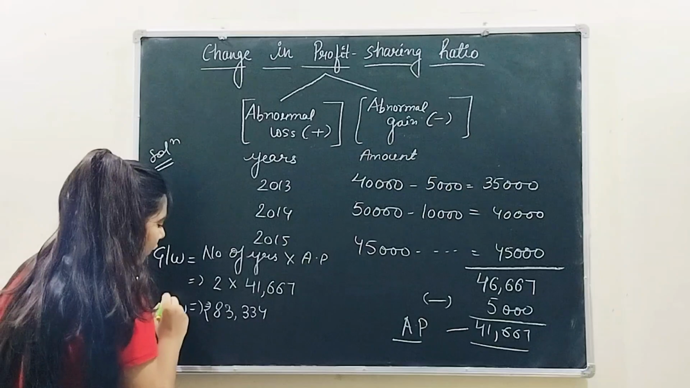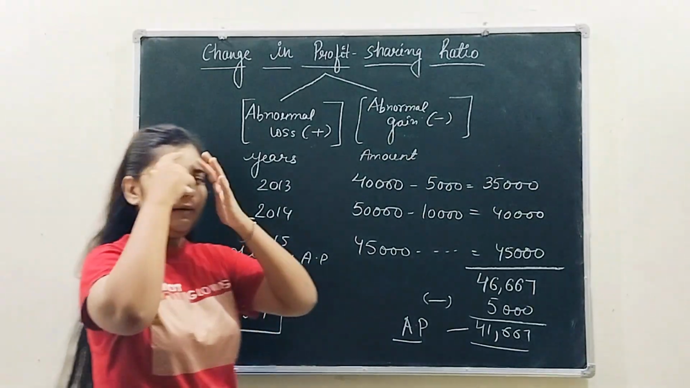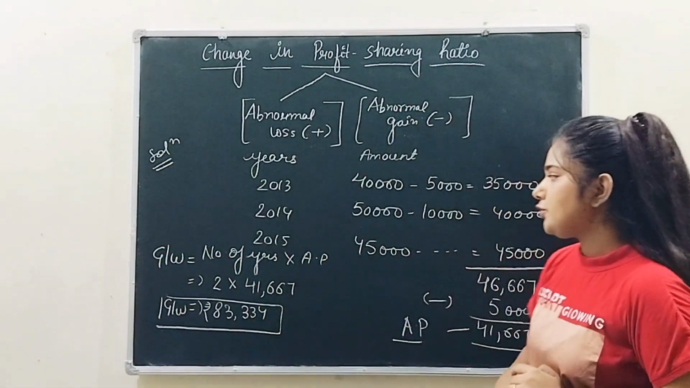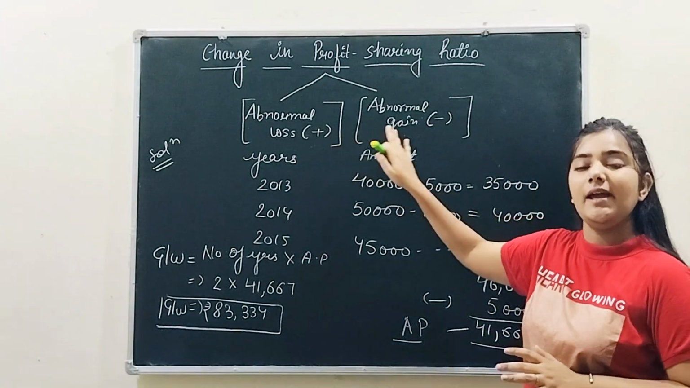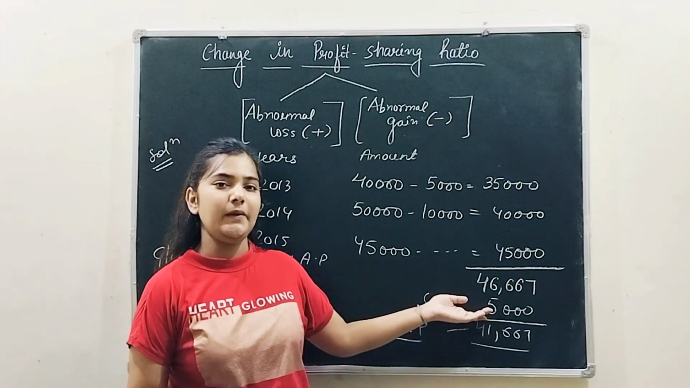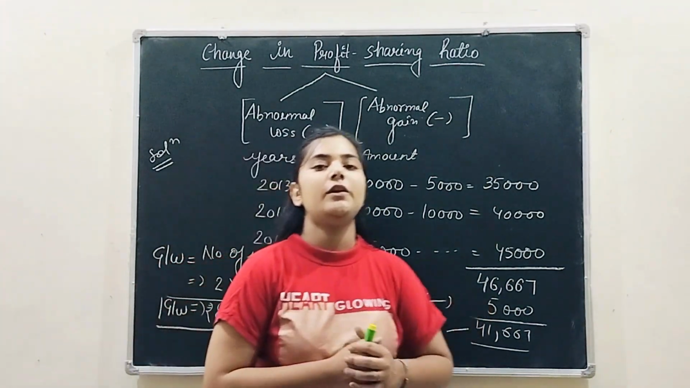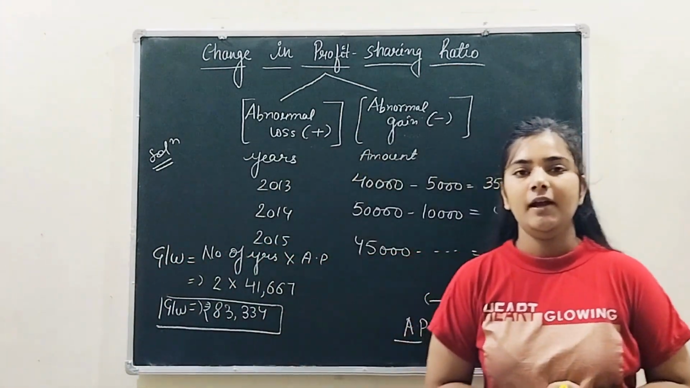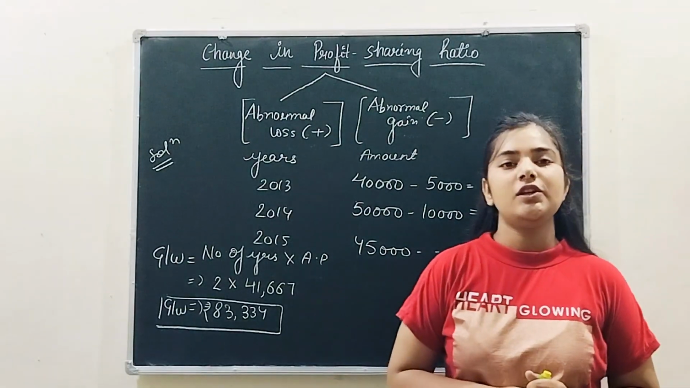This is the amount of goodwill which you are getting in this question, right? So this is how you have to solve the question based upon your abnormal loss and abnormal gain, right? And one thing which I have told you is about the recurring expense, like your insurance premium. You need to subtract it from your 3 years average profit, right? I hope the concept of this question is clear to you.